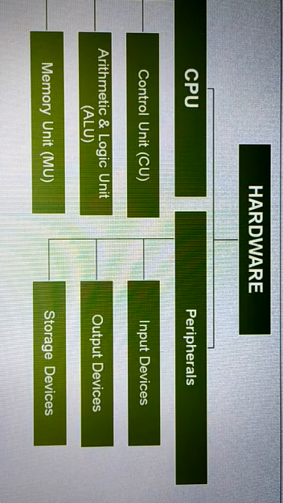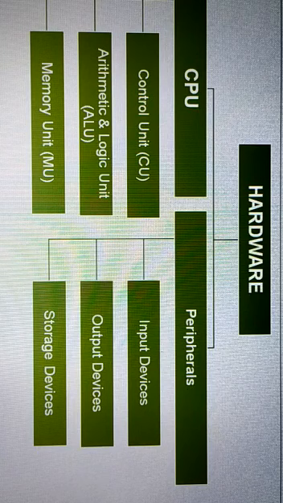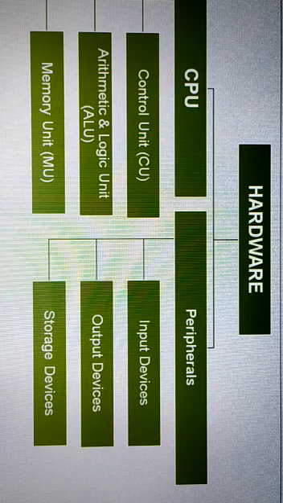The peripherals include all the devices which are not parts of the CPU but are attached to the computer to input the data, output the information, and store the information permanently. We will discuss the control unit, arithmetic unit, memory unit, input devices, output devices, and storage devices in detail in the next session.